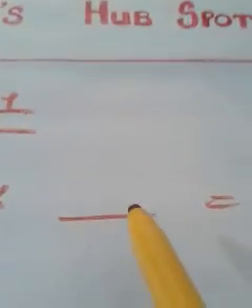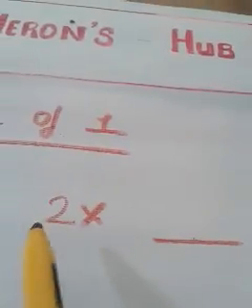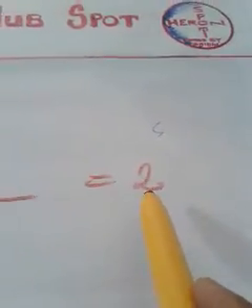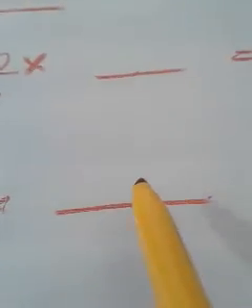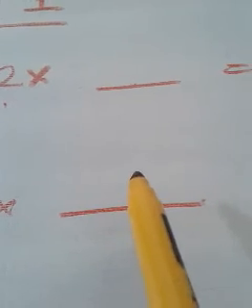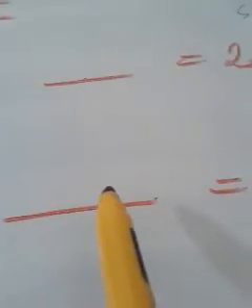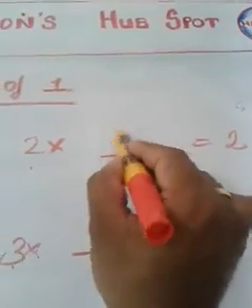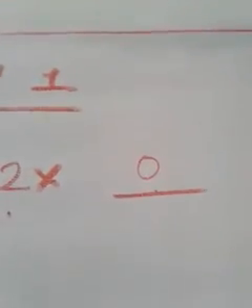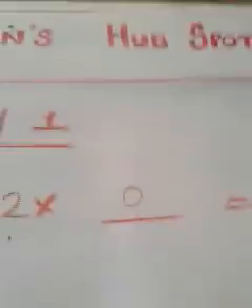That means we have to find a number such that when we multiply that number with 2, we get the same result. It was addition in the previous session, you may have understood. Here you have to find a number such that when you multiply, because the operation is multiplication, that number with 3, we get the same number 3. Then which will be that number? Can I write 0 here? No, never. Why? Because we know that when you multiply 0 with any number, we get 0. But we have to get the same number. Then what will be that number?